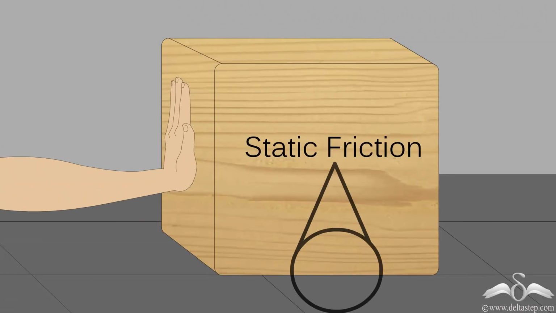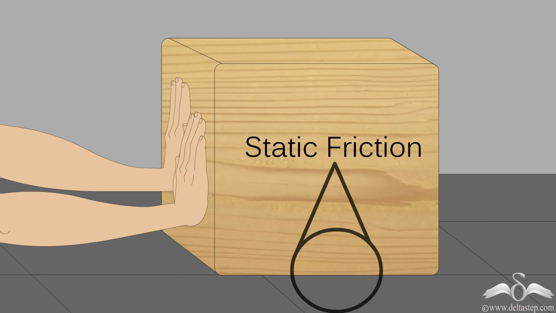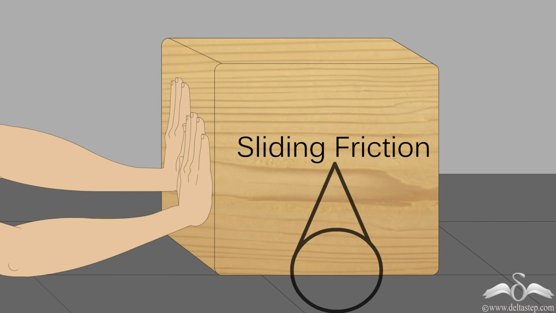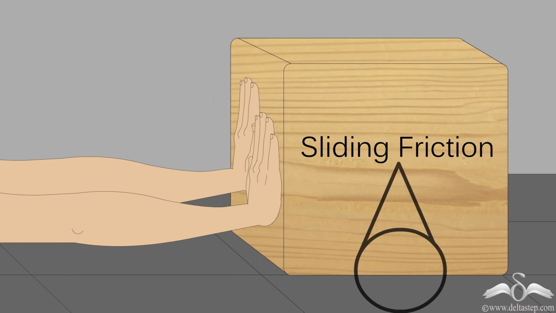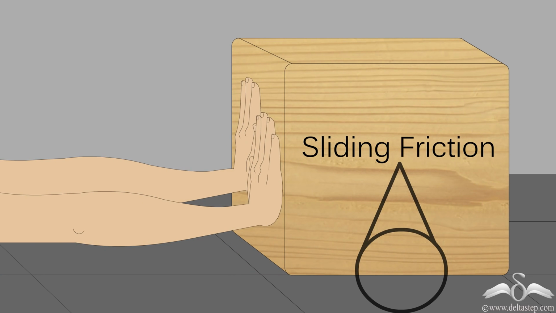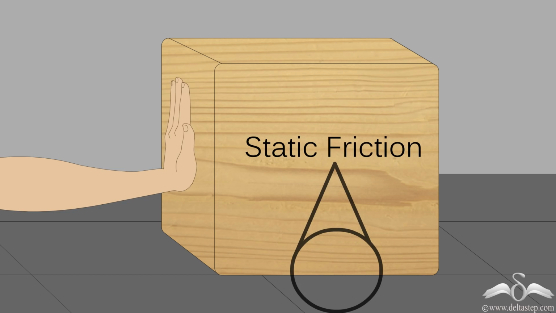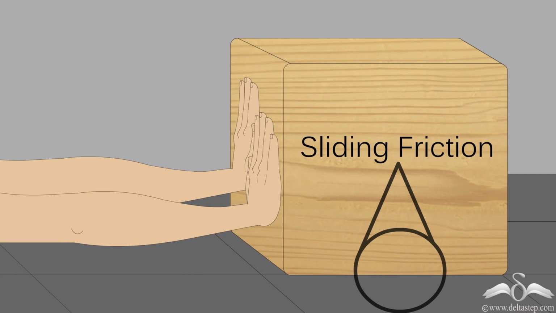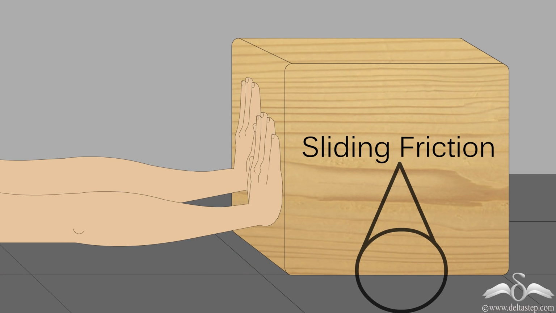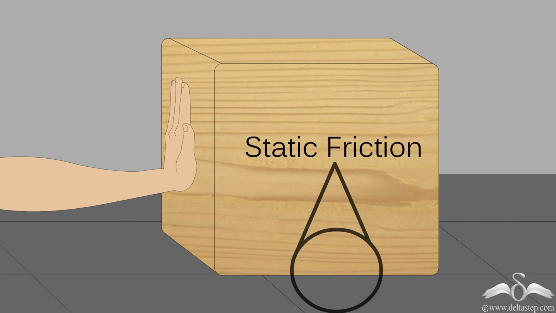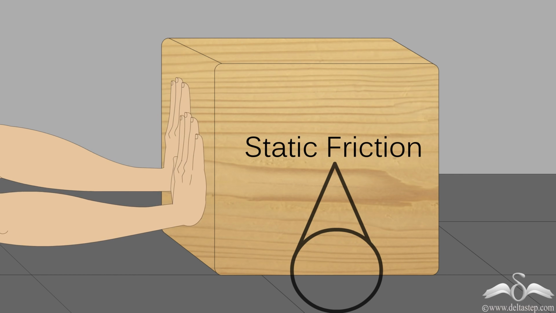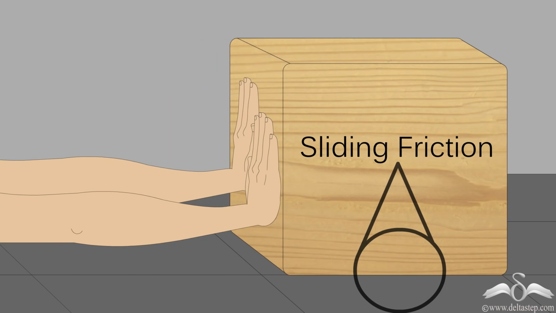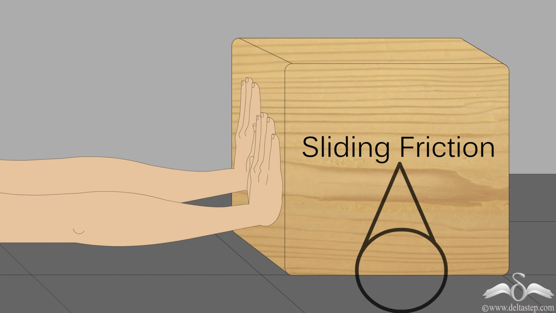Let's try to understand static and sliding friction with an example. Suppose there is a wooden block on the table. A feeble force may not set the wooden block into motion. As you increase the force gradually, the wooden block starts moving. The limiting value of the force at which the block starts moving is equal to the resistive force offered by the block under static condition. Hence, that resistive force is called static friction.